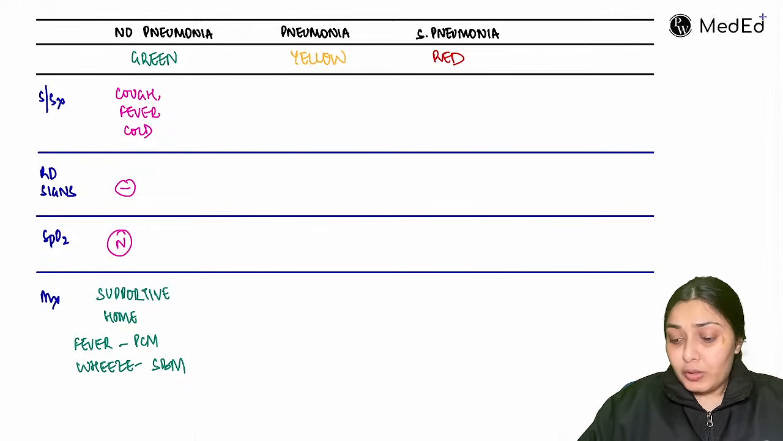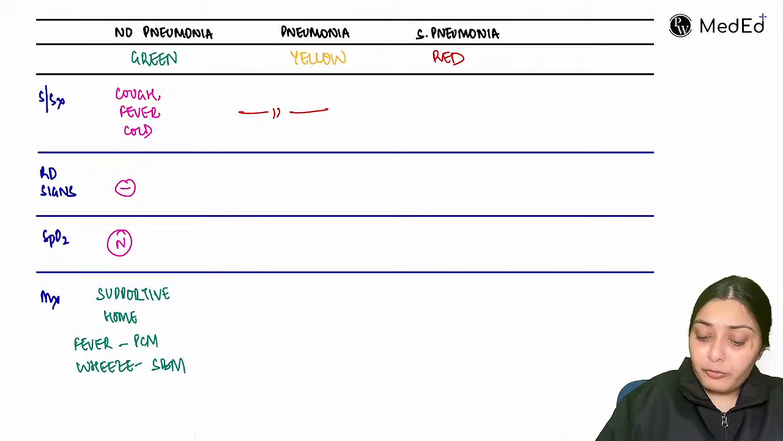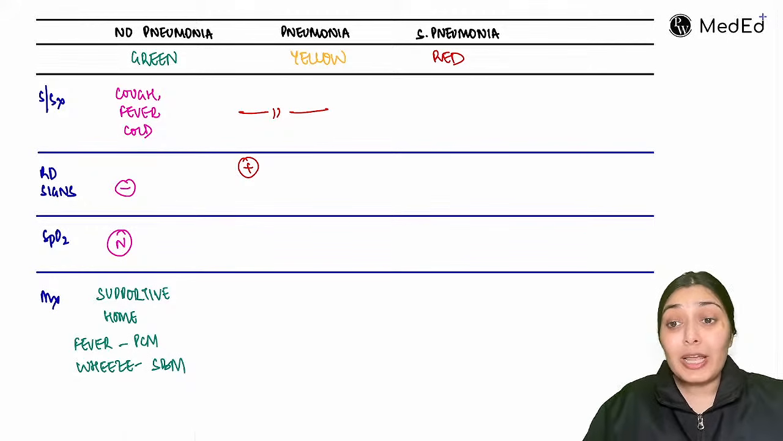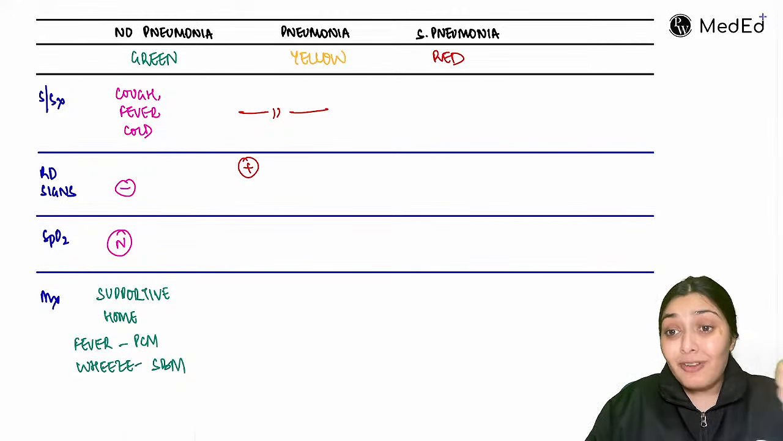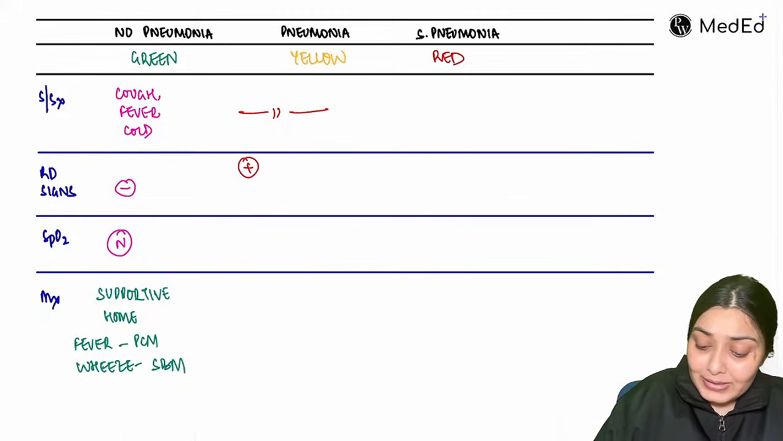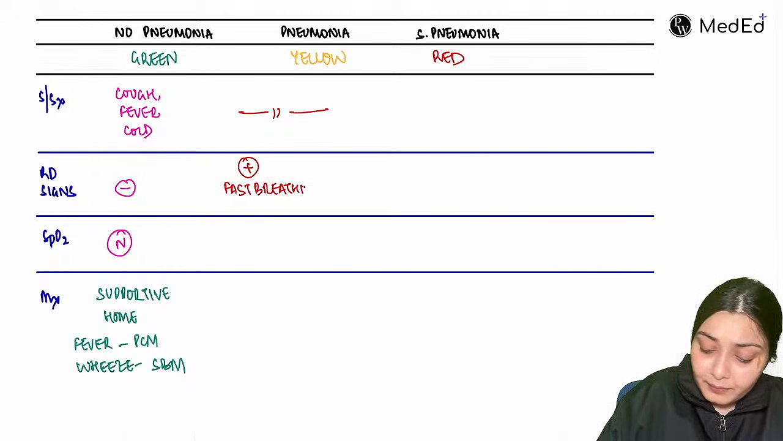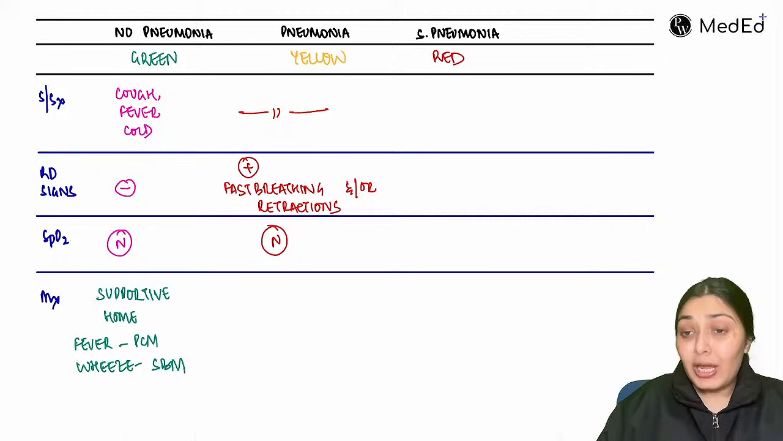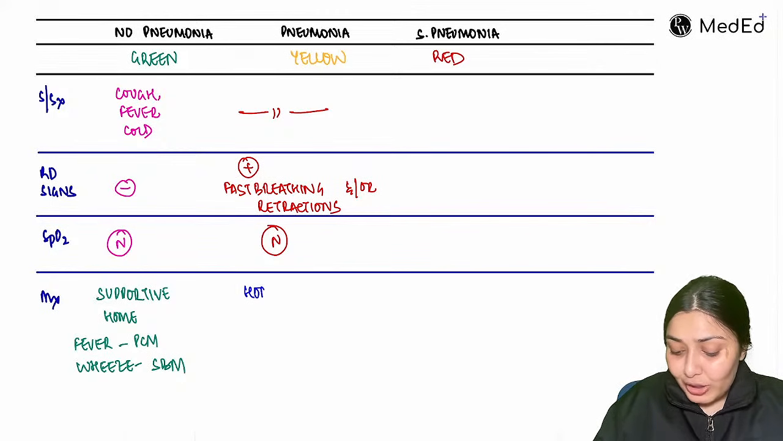What about pneumonia now? This pneumonia child is also going to have cough, fever, cold. Apart from that, there will be respiratory distress signs. What type of respiratory distress signs can you see? You can see fast breathing, or retractions, chest retractions and drawing of the chest, right? So you can see fast breathing and or retractions. But the saturation here is going to be normal. As the child has pneumonia, I have to give antibiotics, but I can send the child home. Here also, home-based treatment is going to be there.